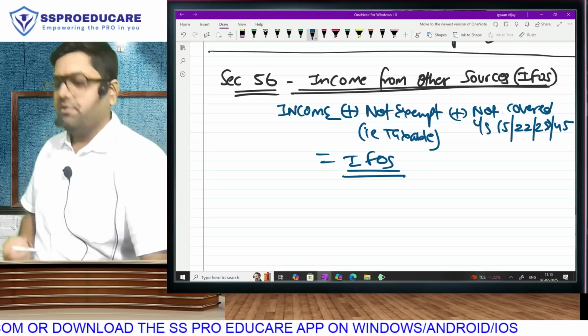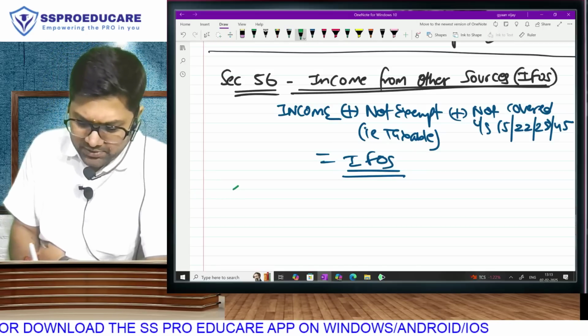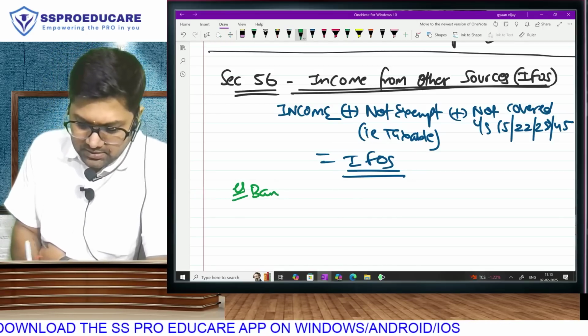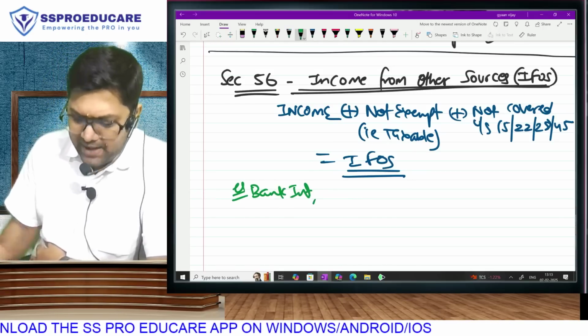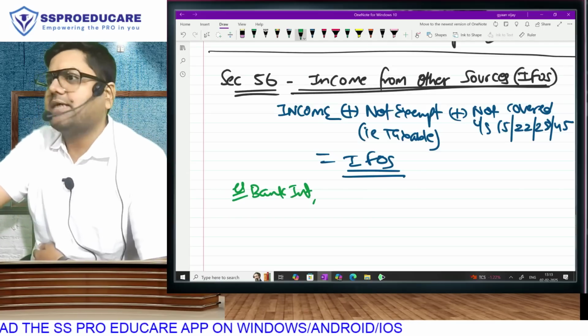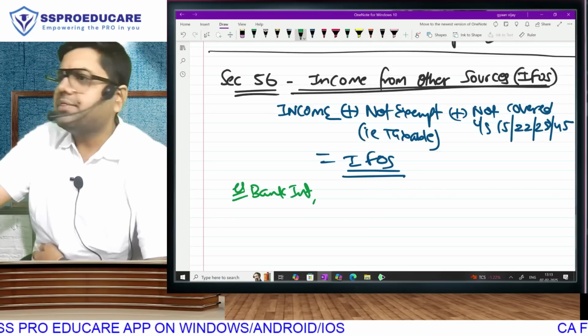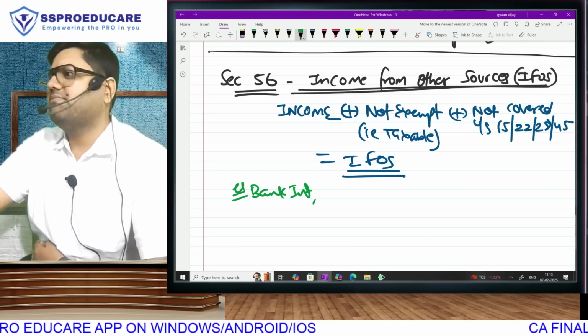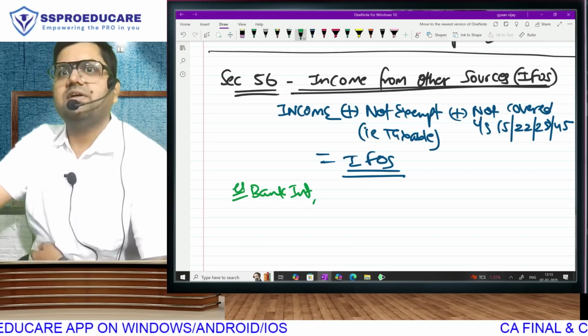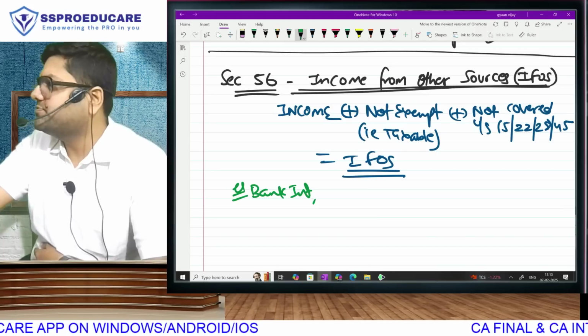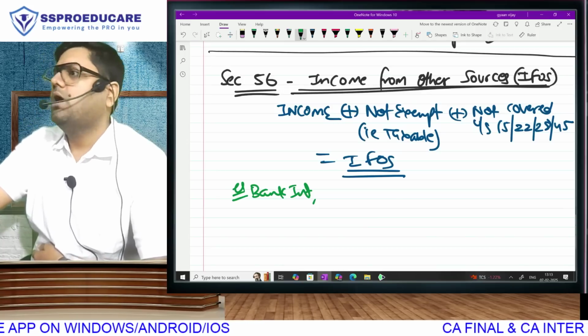That is IFOS. For example, think about it. Bank interest. Have we learned any exemption on bank interest? No. So bank interest is taxable. Is it salary? House property? Your bank interest can't be said, this is my business. Keep money with bank and earn interest. Business requires daily involvement. And it is not transfer of capital asset. So where will it go?